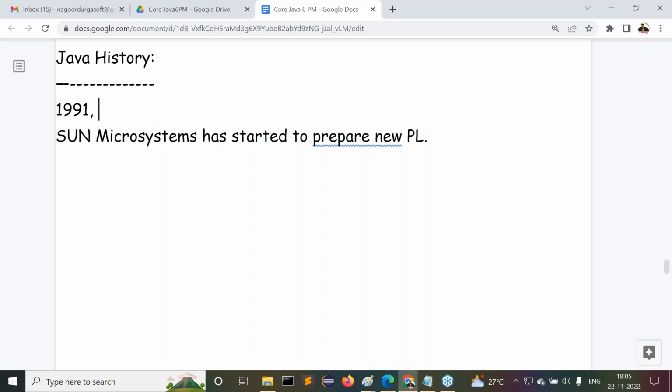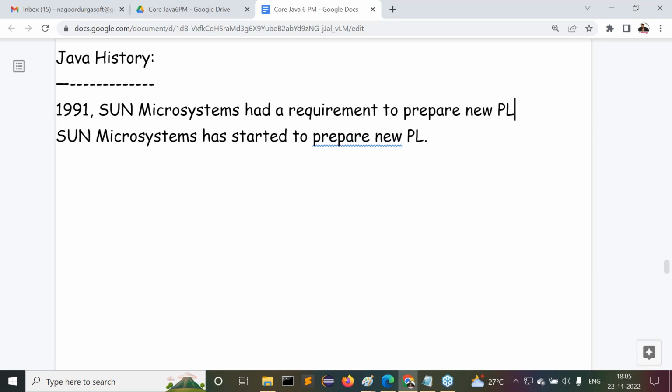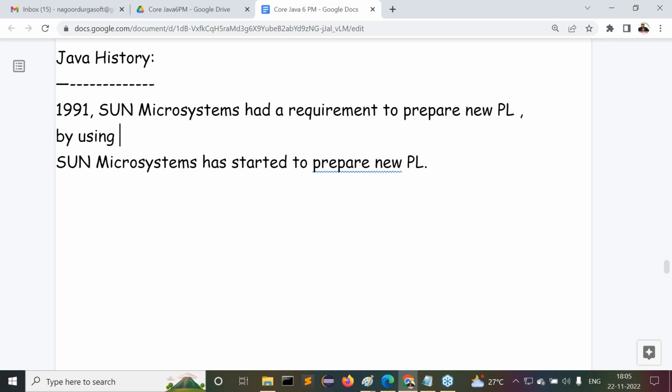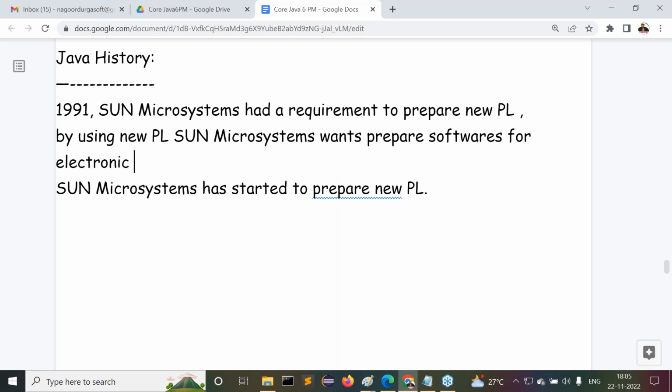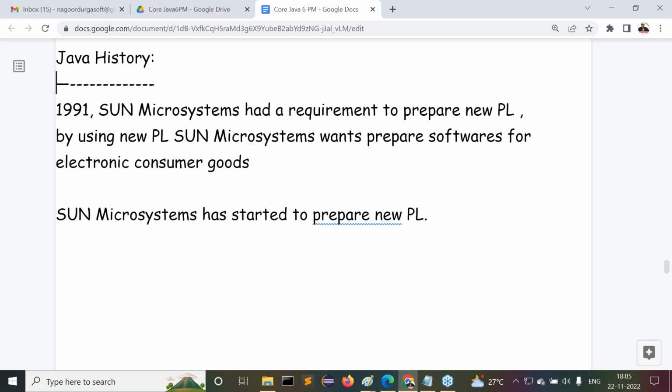Now try to understand it clearly. In 1991, Sun Microsystems had a requirement to prepare a new programming language.